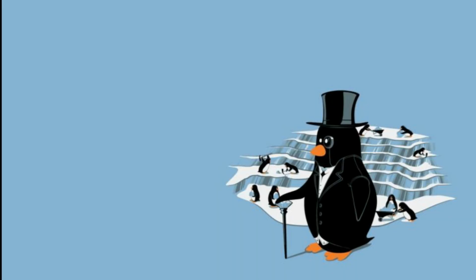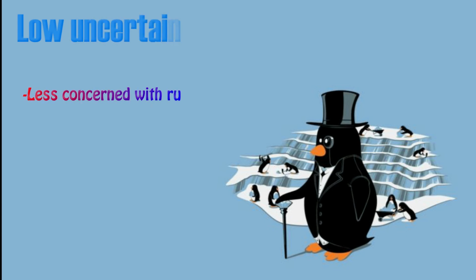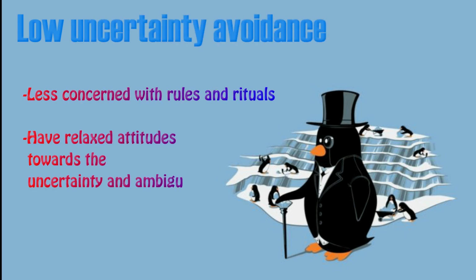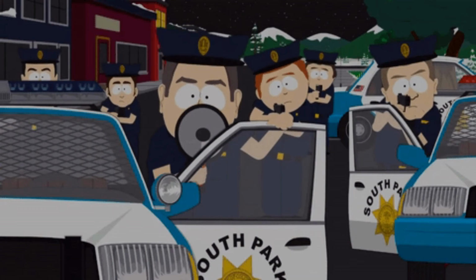Secondly, there is low uncertainty avoidance. Here, they are less concerned with setting up rules or rituals, and they show a relaxed attitude towards ambiguity or uncertainty, and they are more likely to take risks. For example, police. Police is a job that needs to face a lot of dangerous situations, and they are more likely to take this risk to finish their work. And this is a good example of low uncertainty avoidance.